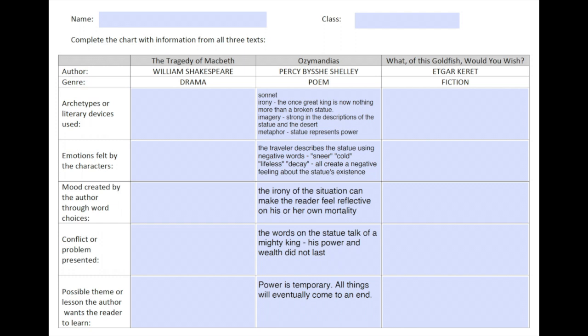Use a similar thought process to complete the columns for The Tragedy of Macbeth and What of This Goldfish Would You Wish? You can use your notes and refer back to the stories in the textbook to help you in your understanding.